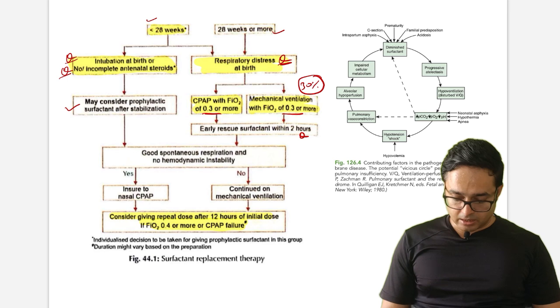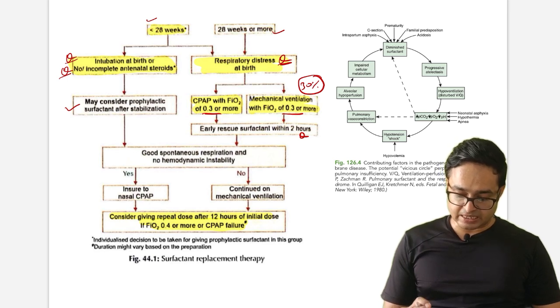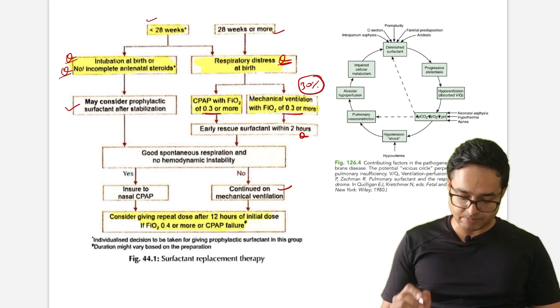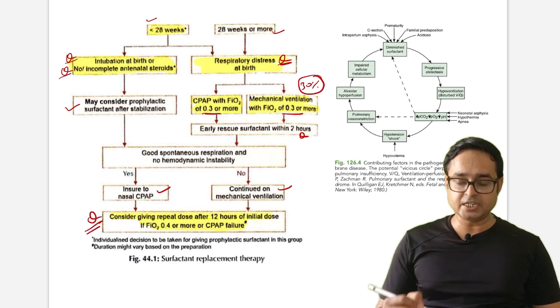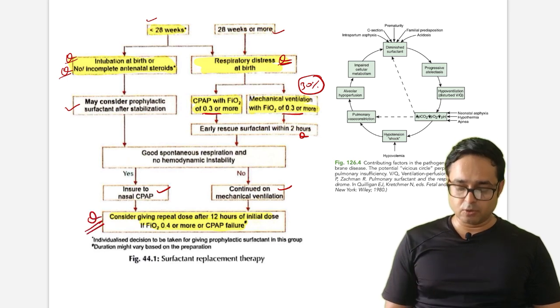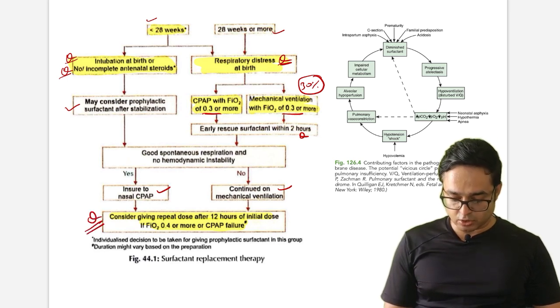Okay, if good spontaneous respiration, no hemodynamic instability is seen, basically, so you have to continue on mechanical ventilation, but if normal response is seen, you can continue nasal CPAP. Again, one more question. When will you give a repeat dose? We can give a repeat dose after 12 hours of initial dose.